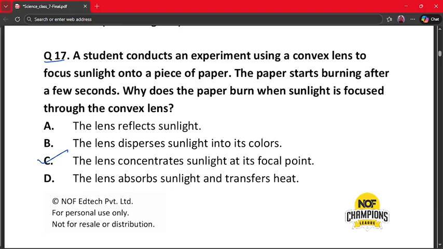So let's see. A convex lens converges sunlight and it also focuses light at one point, and this increases the temperature. That's why the paper burns. So the lens concentrates sunlight at its focal point is the correct answer.